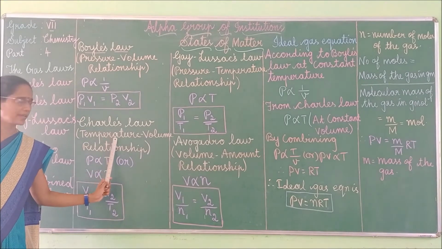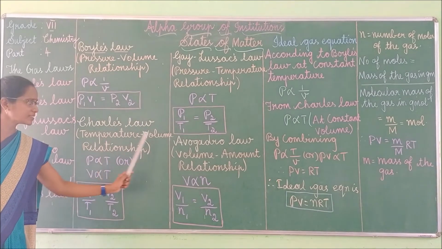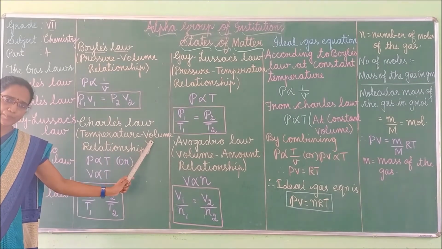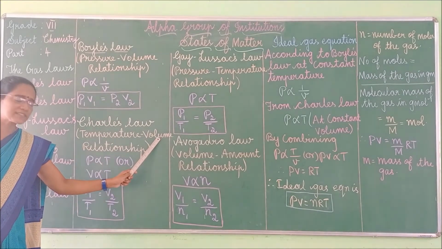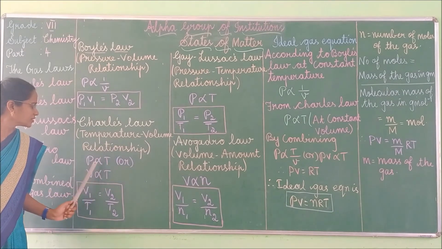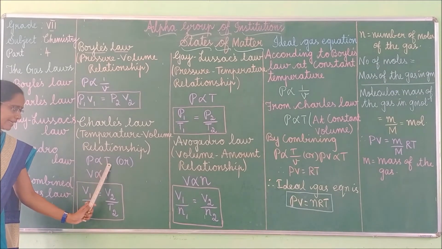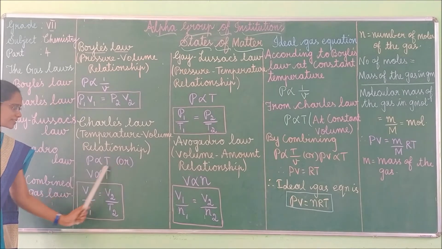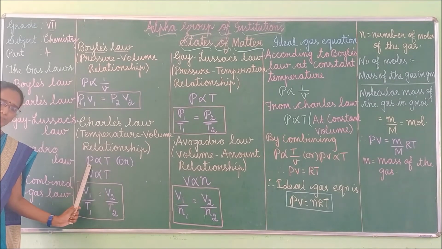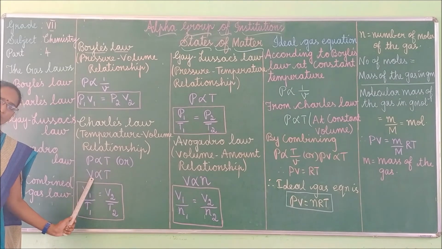Charles' law gives the relationship between temperature of the gas and the volume of the gas. This law states that at constant pressure, the volume of the gas is directly proportional to the temperature of the gas. This can be written as V is directly proportional to T, where V is the volume of the gas and T is the temperature of the gas.